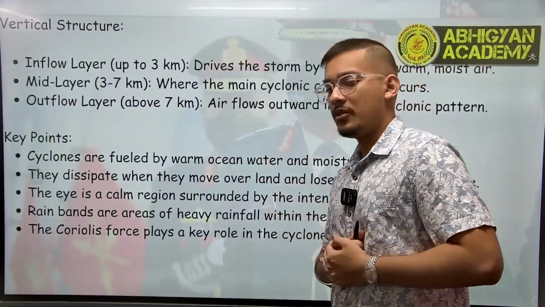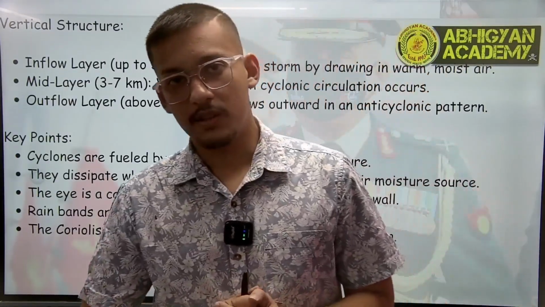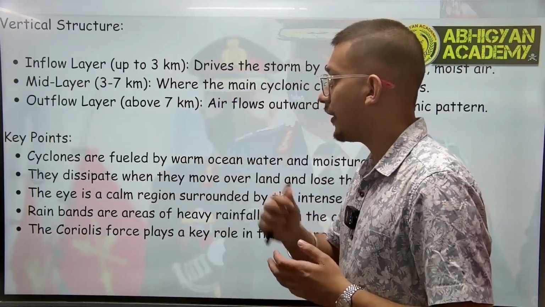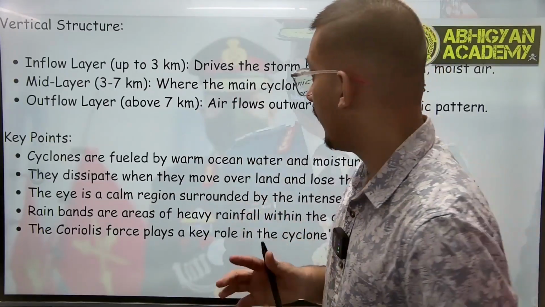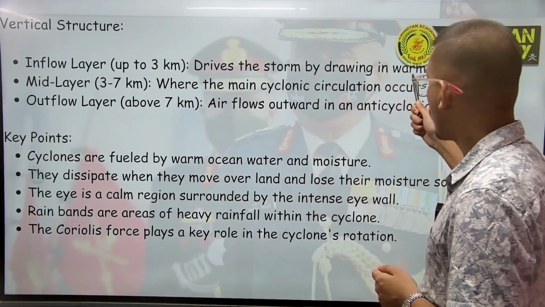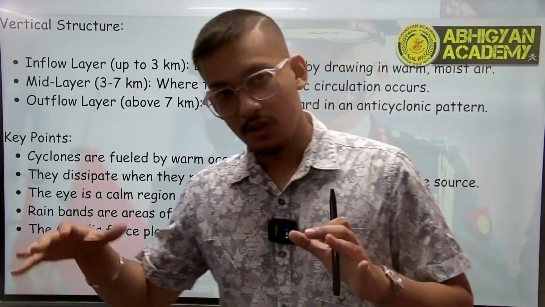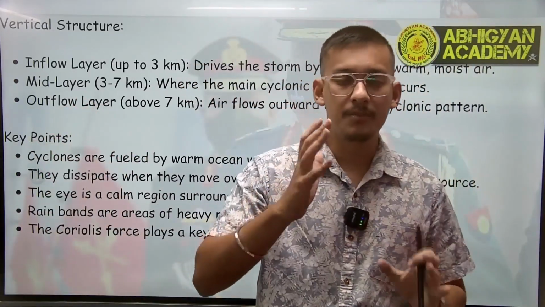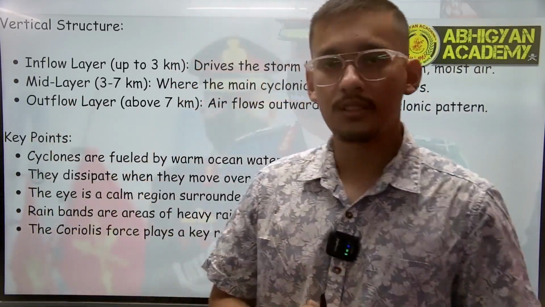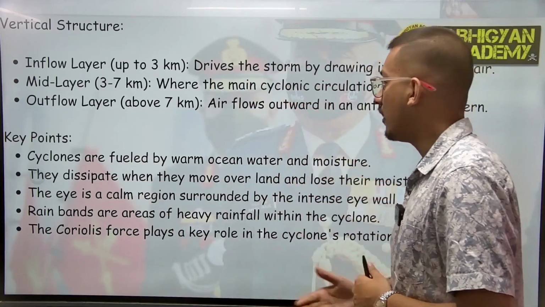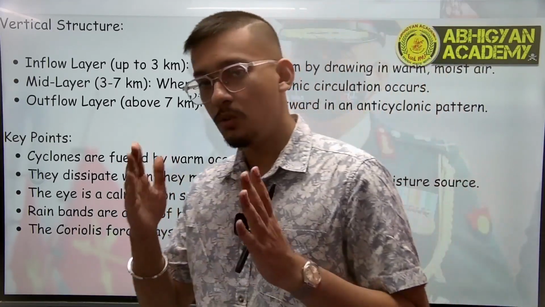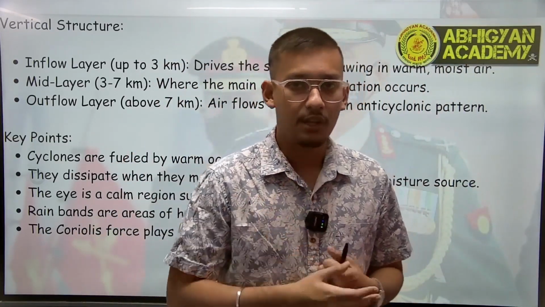So now we will learn about the vertical structure of a cyclone. So what is the vertical structure? At the top we have the inflow layer, right? The inflow layer drives the storm by drawing in warm moist air. The moist air comes up, it turns and whirls the cyclone. We have the mid layer. It is where the main whirling or circulation of a cyclone occurs.